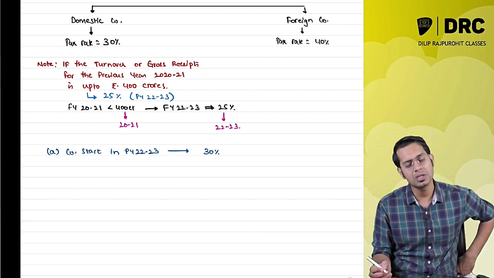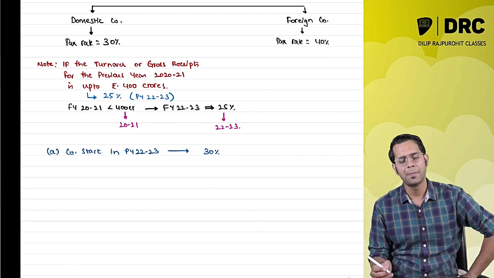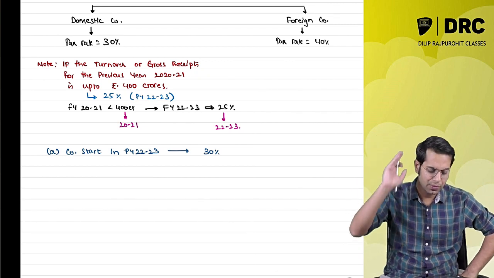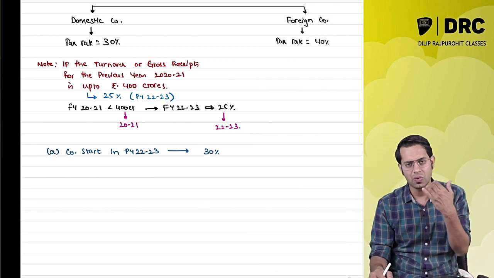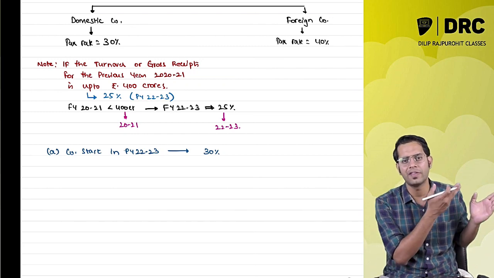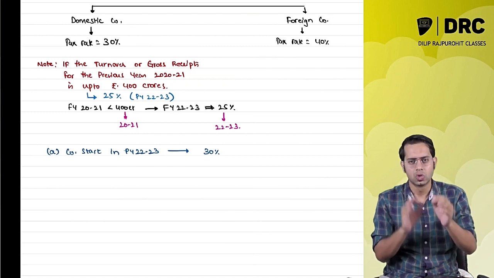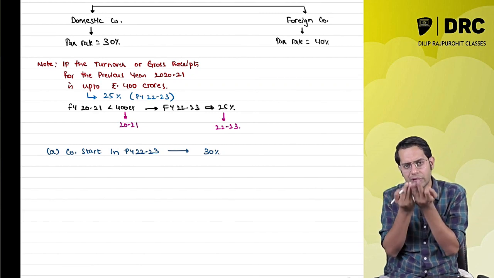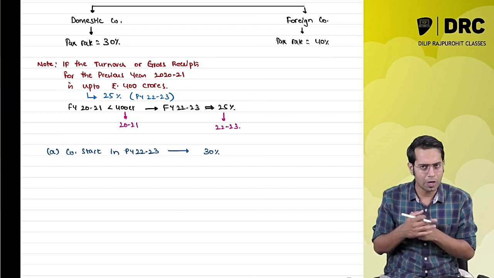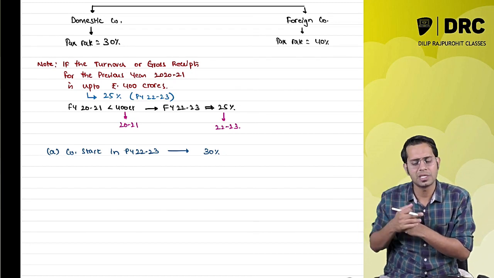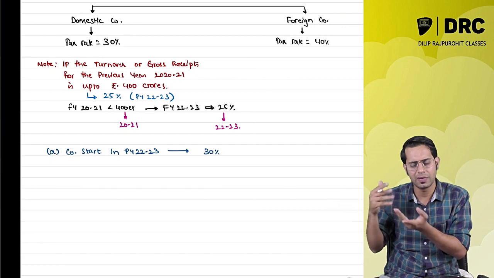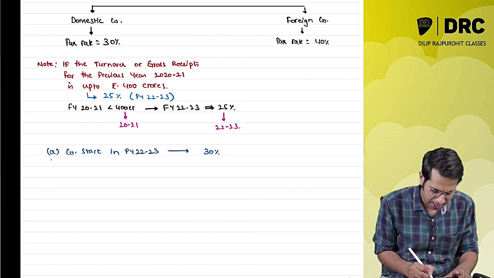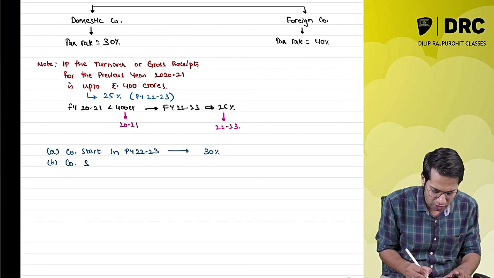Why, sir? Because the company was not in existence at all in previous year 2021. Therefore, the question of having turnover of that year does not arise at all. The turnover of previous year 2021 will not be applicable. Therefore, for this year, what is the tax rate for them? It is 30%.